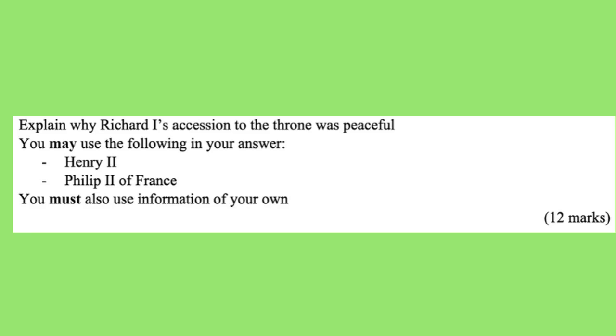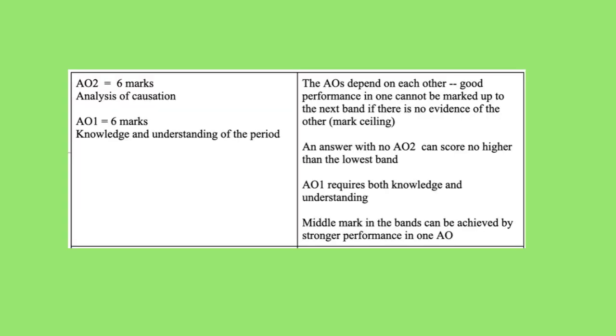Explain why Richard I's succession to the throne was peaceful. You may use the following in your answer: Henry II, Philip II of France. You must also use information of your own. 12 marks. 6 of those marks will be awarded for AO2, which is your analysis of causation.